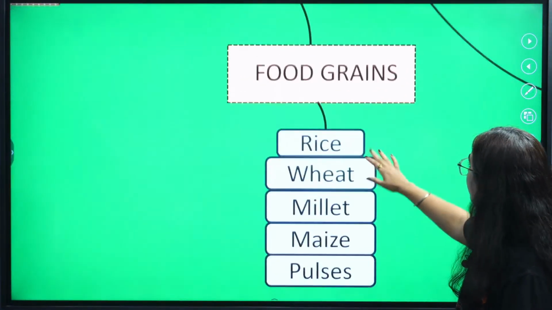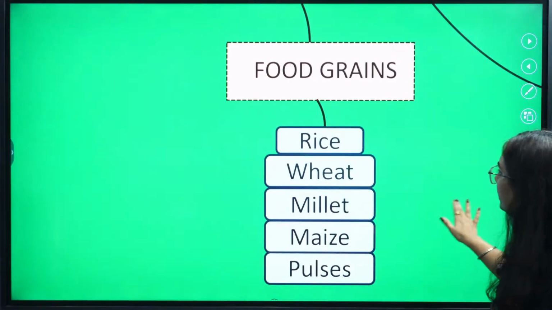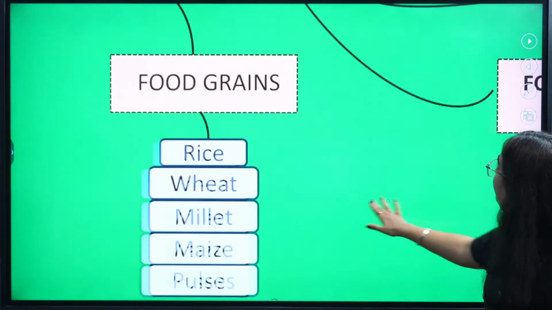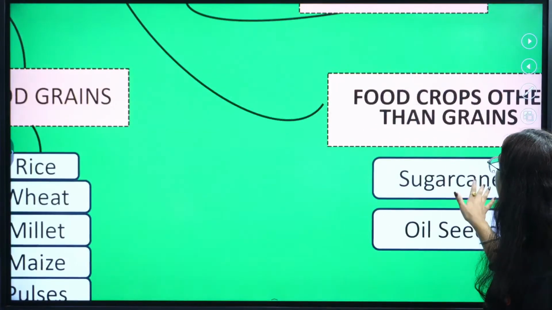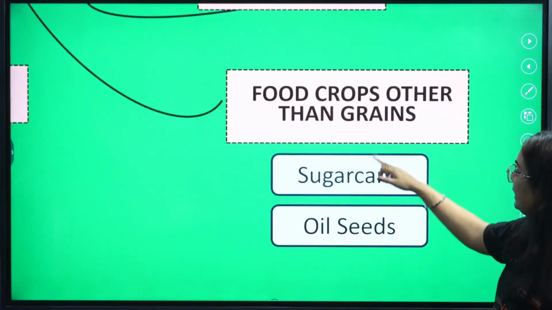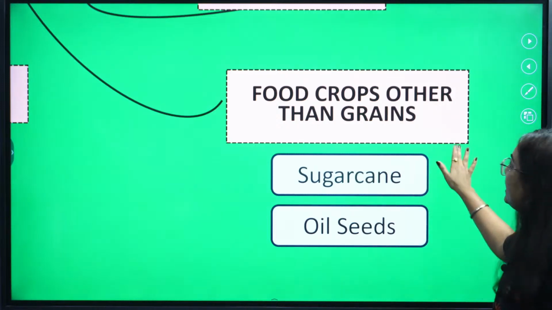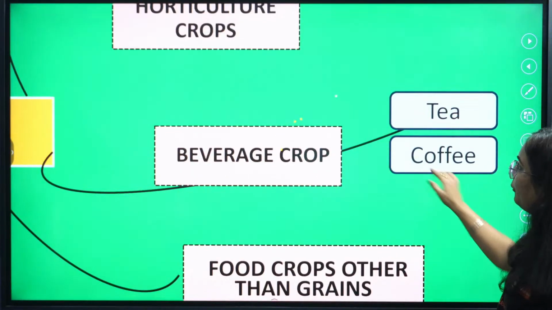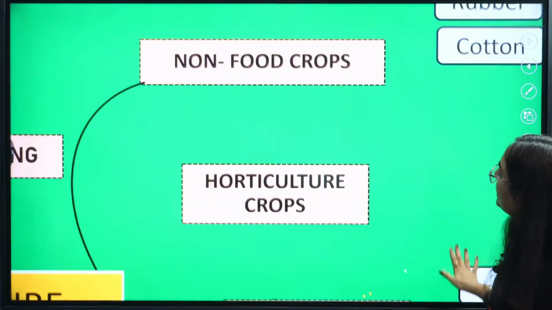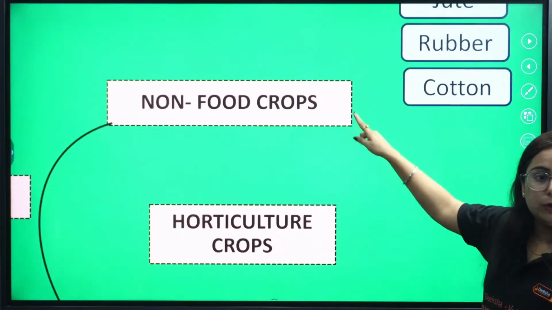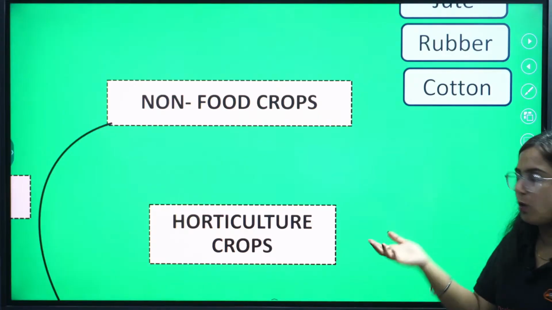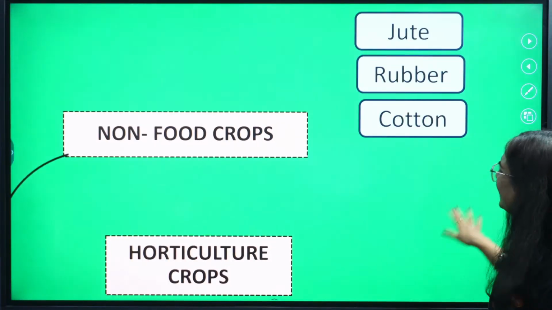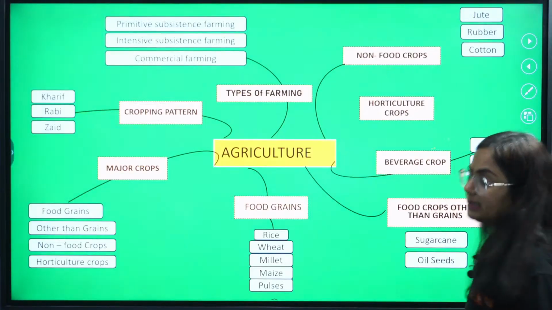Here is the list of food grains: rice, wheat, millet, maize and pulses. I'll tell everything in detail, no need to worry. Food crops other than grains, like sugarcane and oilseed, we need to study. Then we have beverage crops, tea and coffee, and horticulture crops as well. Non-food crops that are sown, like jute, rubber and cotton, silk can also be added to the list.